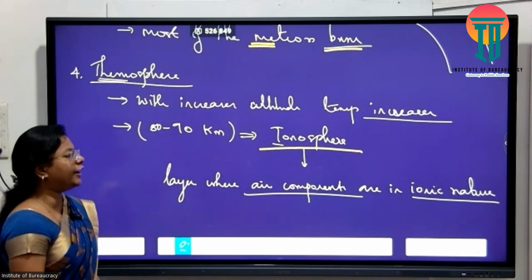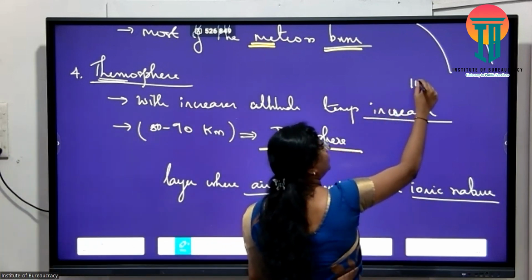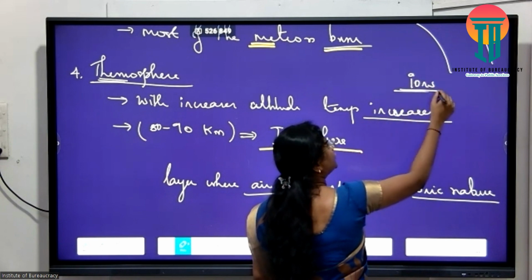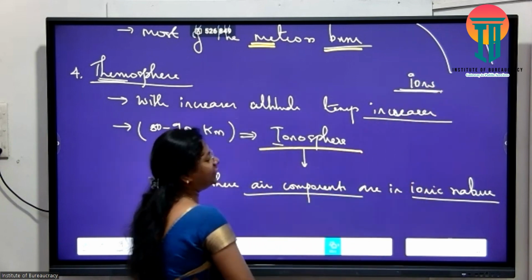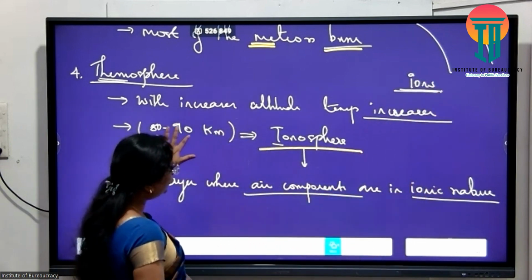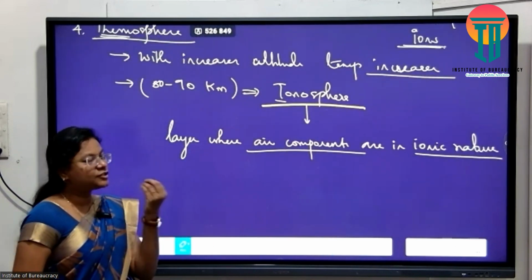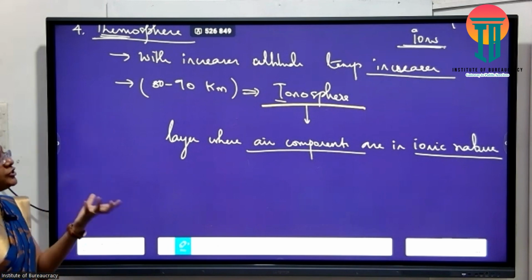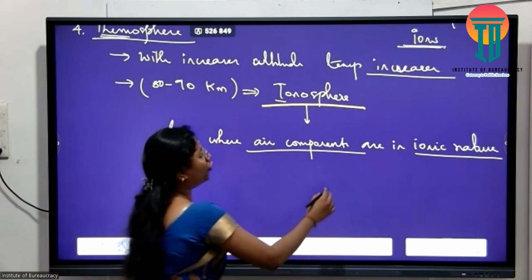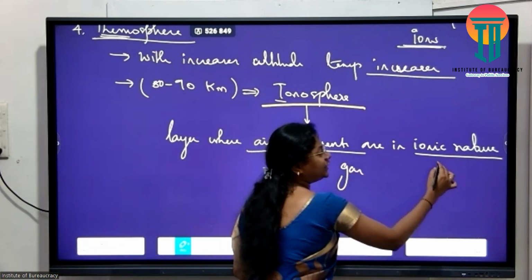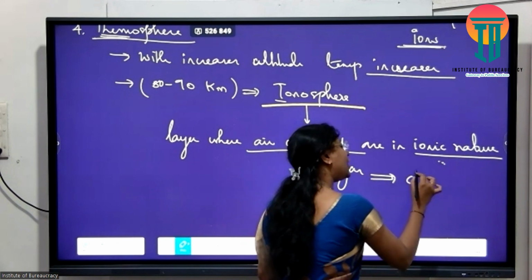Ions na enna artham therida? Physics la padikira ions, illa chemistry la padikira ions. Ions அப்படிங்கிறது positive charge, negative charge னு அர்த்தம். So இங்க இருக்கக்கூடிய air components அது வந்து element state ல இருக்காது. நைட்ரஜன், ஆக்சிஜன்ங்கிற மாதிரியான gaseous componentல இருக்காது. அது என்னவா இருக்கும்? அந்த gas எல்லாமே ionic stateல இருக்கும். Meaning it will have a charged nature.